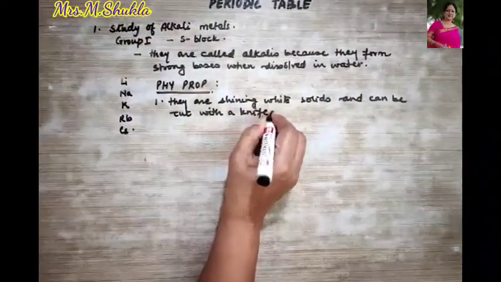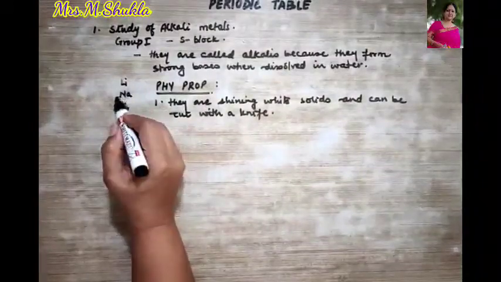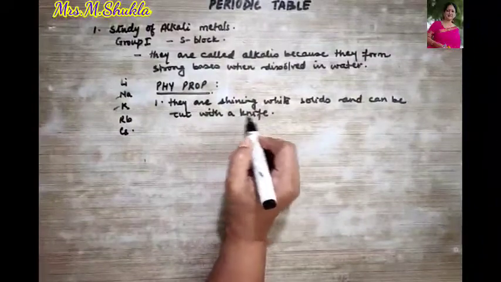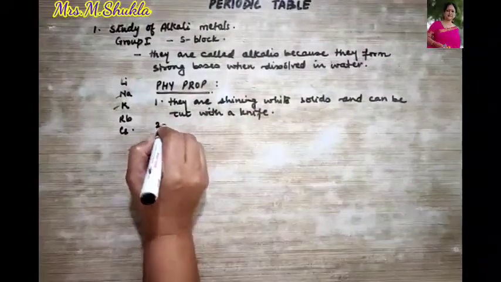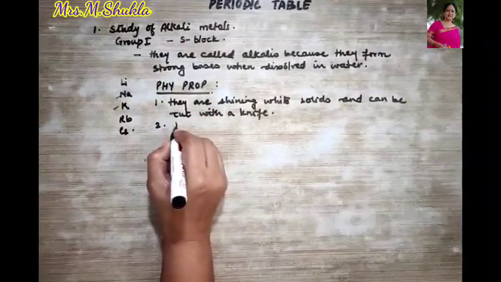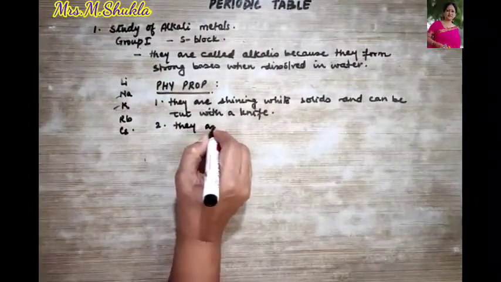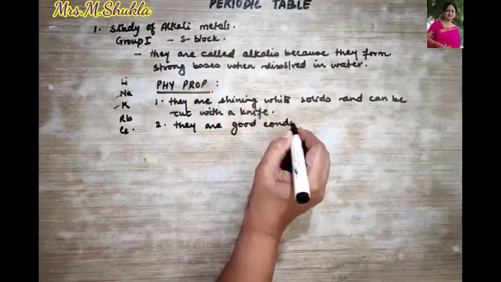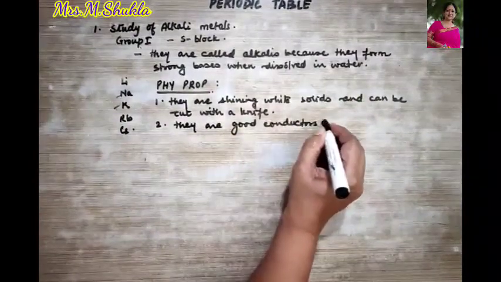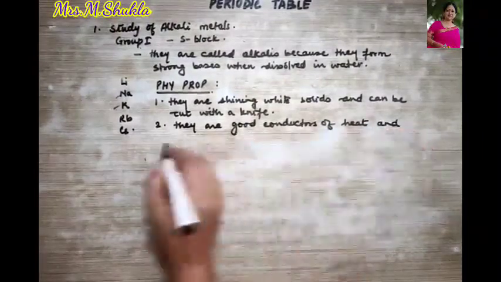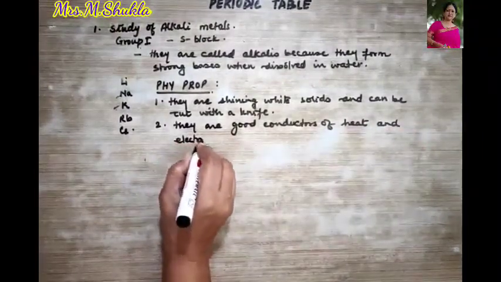You know that sodium, potassium, this is generally what we talk about in the class. They can be easily cut with a knife, right? They are good conductors of heat and electricity.